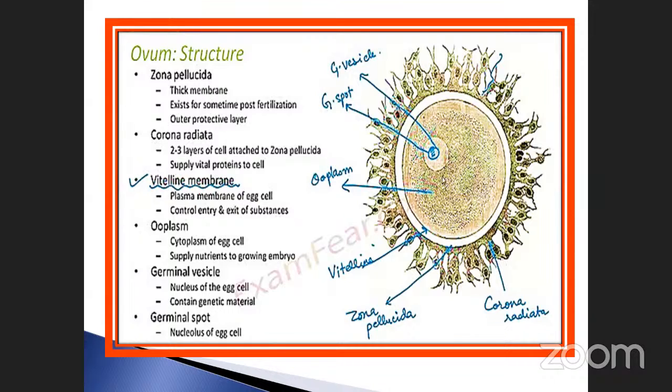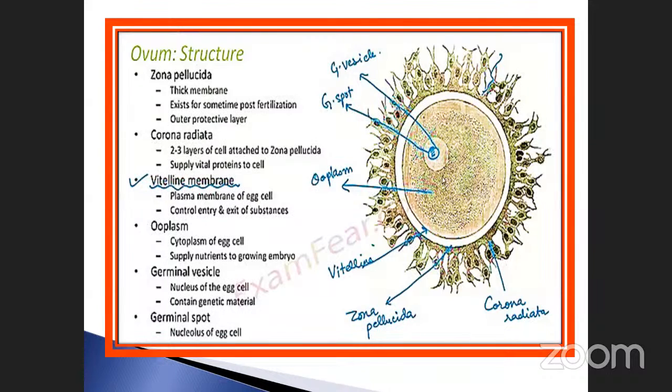The second one is called the corona radiata. These are the structures of the egg. Above the zona pellucida there is an outermost layer. 2 to 3 layers of cells are attached to the zona pellucida. See here, this is the zona pellucida, and 3 to 4 layers surround it. That is called the corona radiata. It supplies vital protein to the cell, providing nutrition in the form of proteins. That is very, very important.